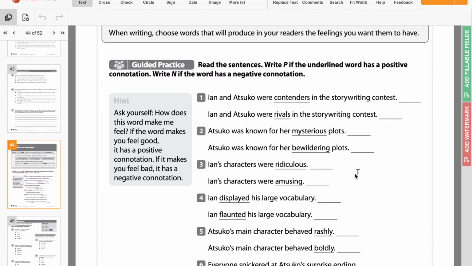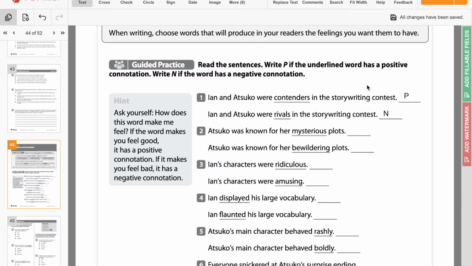So Ian and Atsuko were contenders in the story writing contest. Ian and Atsuko were rivals in the story writing contest. So which is positive and which is negative? Well, if you say rivals, normally you think about kind of like enemies, right? Which has a negative connotation. So rivals is going to have the negative connotation, while contenders, which is more just like friends that are competing against each other, has more of a positive connotation.